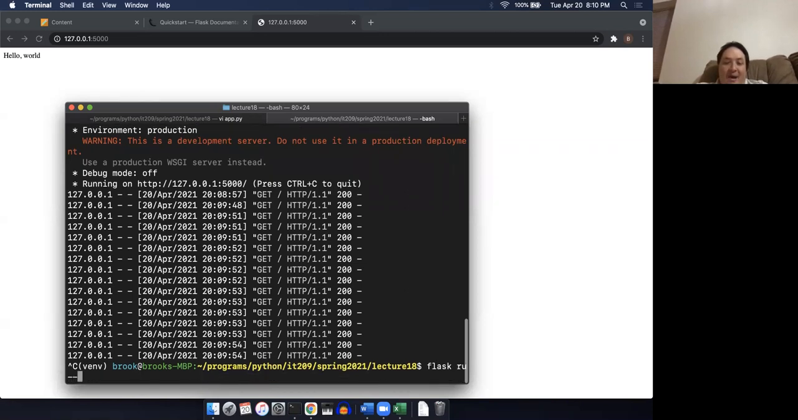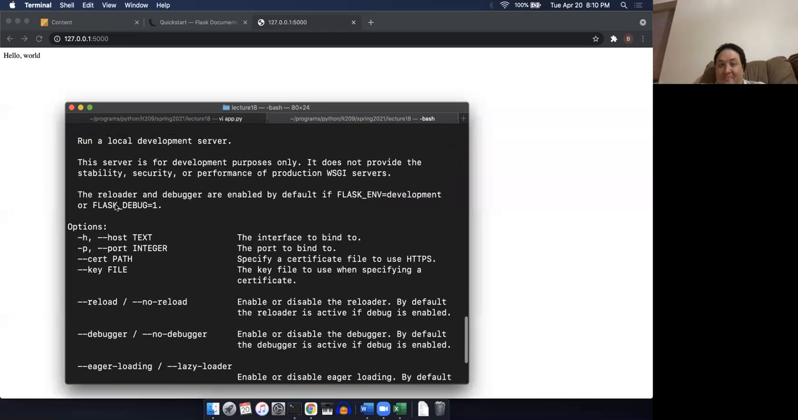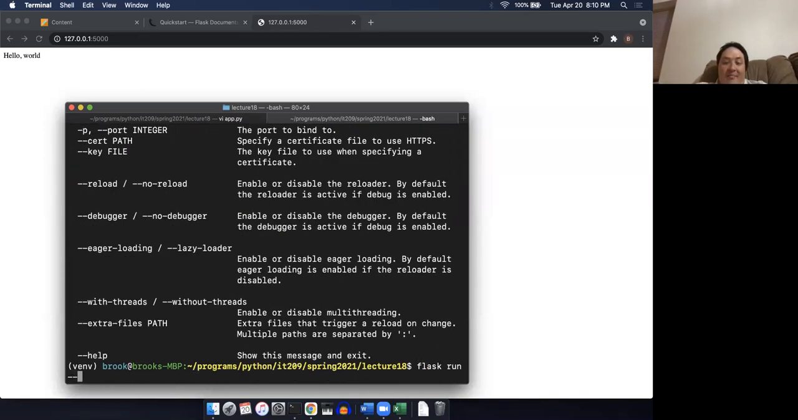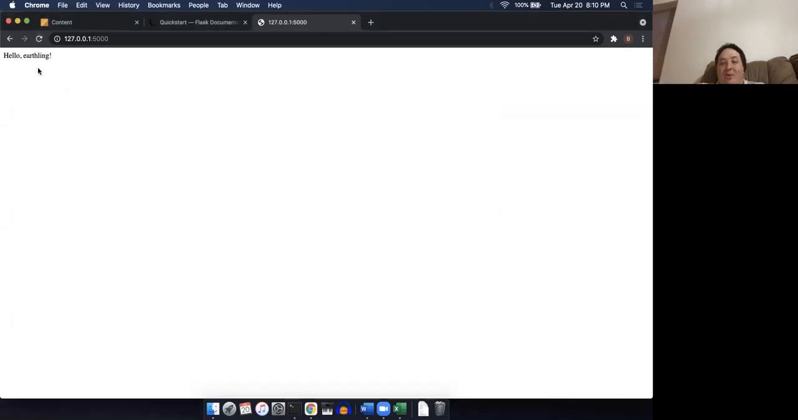Somebody says you have to reload it. So yes, this is where we're going to do the --reload. So we're going to do flask run --reload. Now, this time I want to show you, watch what happens. If I refresh this page, see, it says hello Earthling.